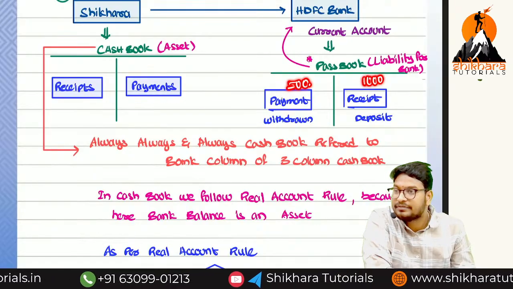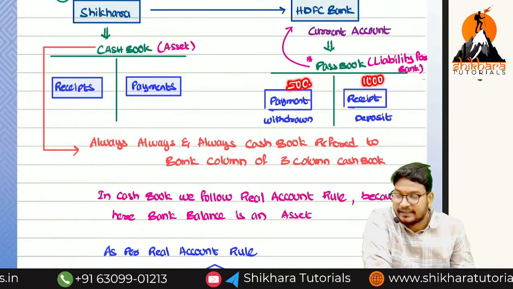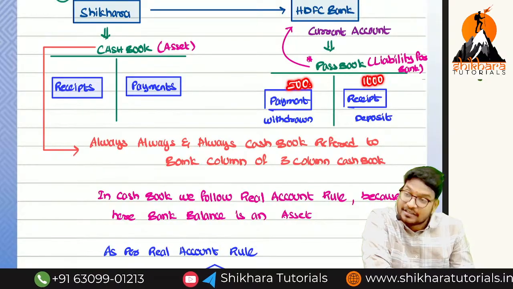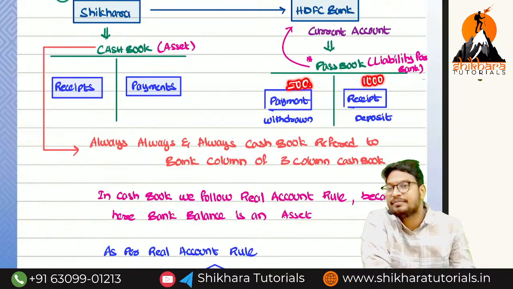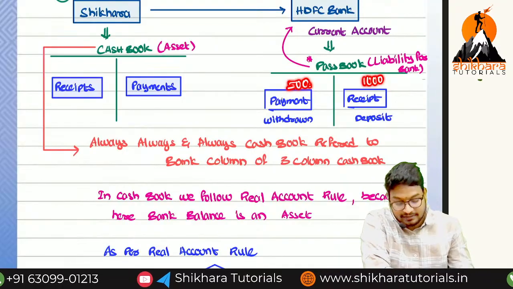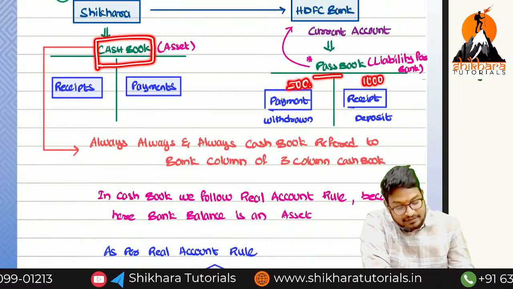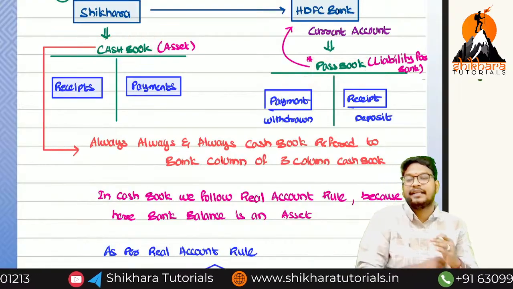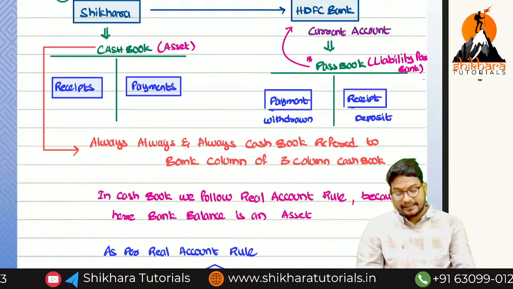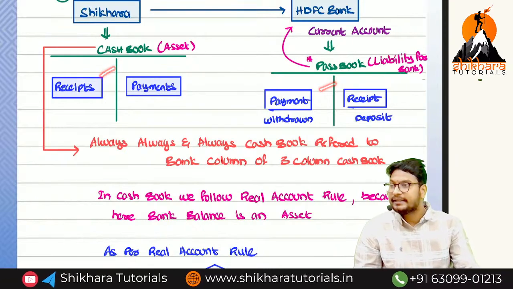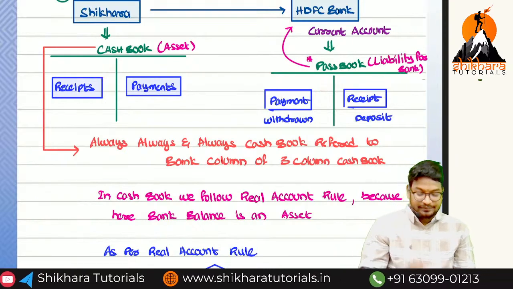Credit balance, because the credit side is more. So as per the passbook, favorable balance means credit balance. As per the cash book, debit balance. As per the passbook, credit balance. So it is opposite, opposite. Here debit means their credit, and their credit means here debit.